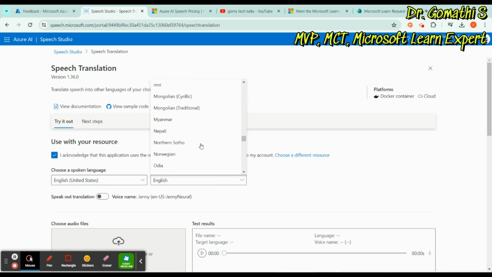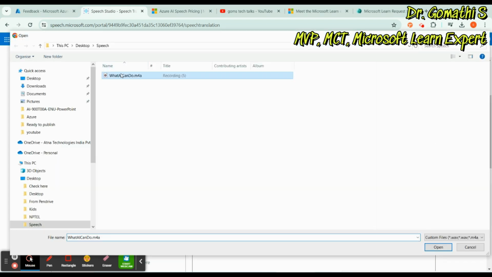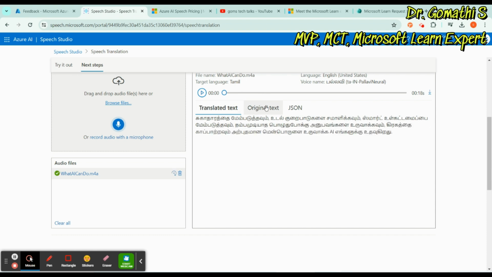I'm searching for the available option, and I'm just making it into Tamil. Let us see, I'm uploading the same file here, and it is uploading. You can see this is the translated text. It is translating the text completely, and you can also see the original text here.